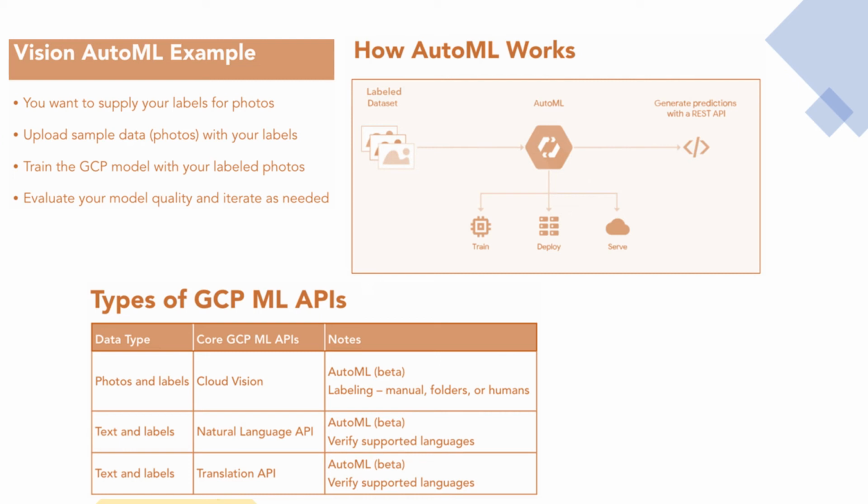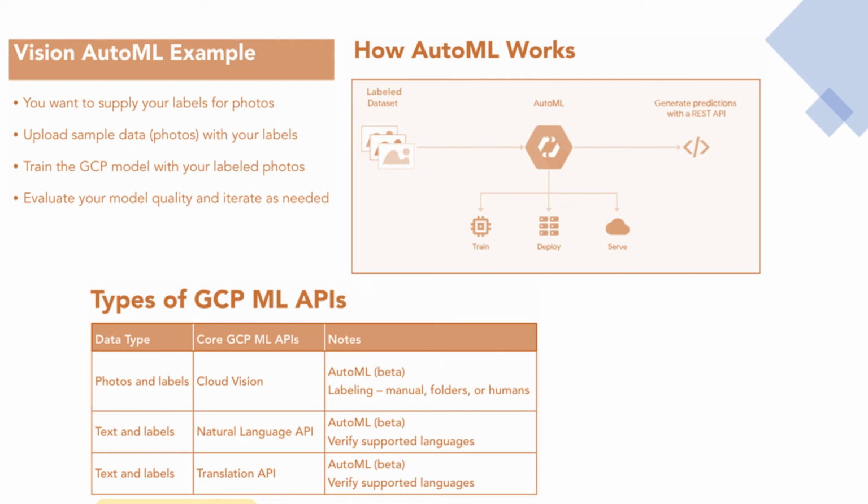So, drilling into Vision, let's think about how AutoML works and why you want to use it. So in this example, rather than accepting the default labels that are output when you upload photos to the Vision API, you want to supply particular labels, in this case for photos. That's why you'd use the Vision AutoML API rather than using the natural language, for example.